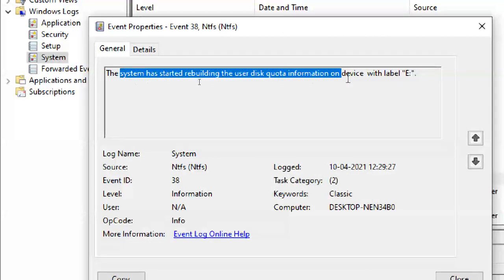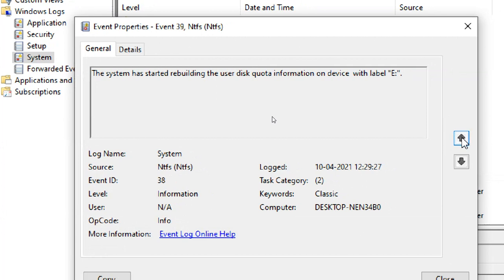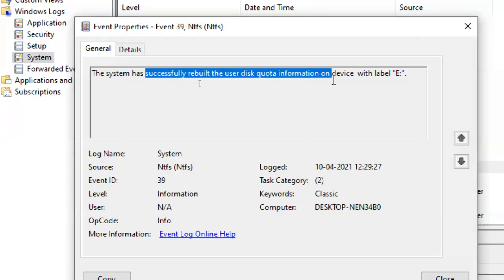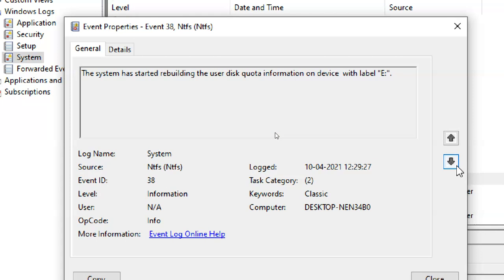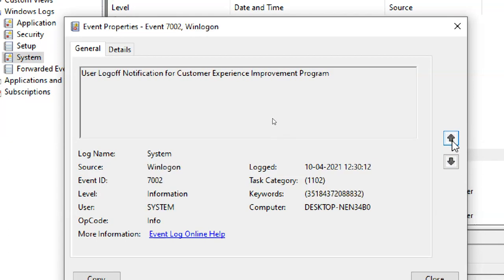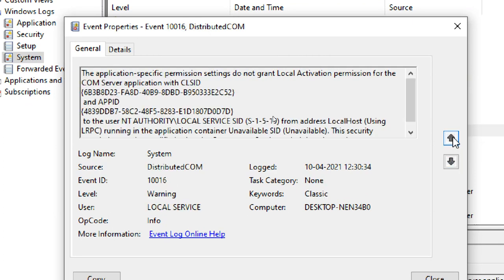System started revealing user disk quota information, and rebuild disk quota information with this one. Started rebuilding, and this is successfully rebuilt. This is log off, login, right? Some application activation permission.